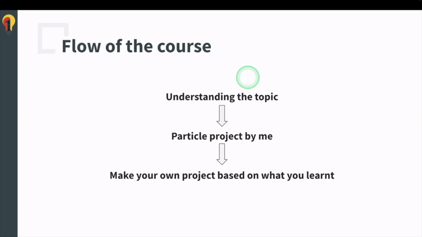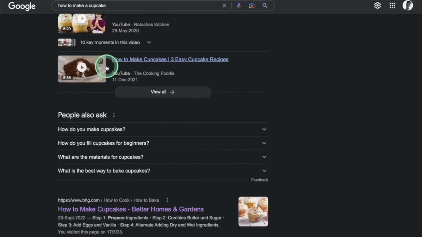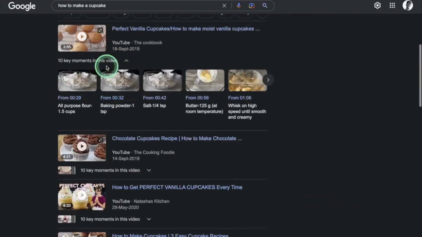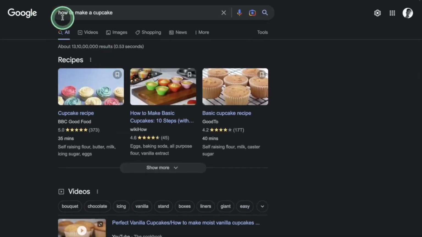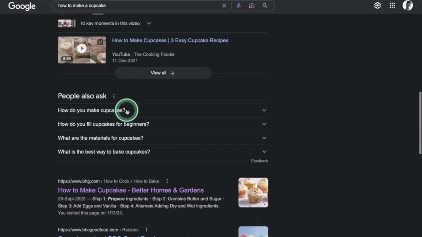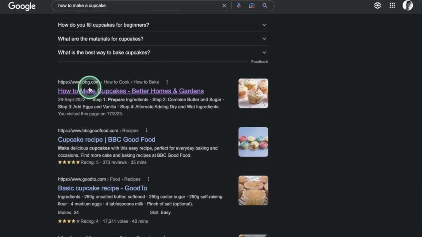So let us say I'm explaining to you about, let us take an easy one, headings. Let us say you want to search up something. Let us say I want to make a cupcake for myself. So what do I do? I just Google it, how to make a cupcake. As you can see, there are a lot of websites, right? So I just click on this one.